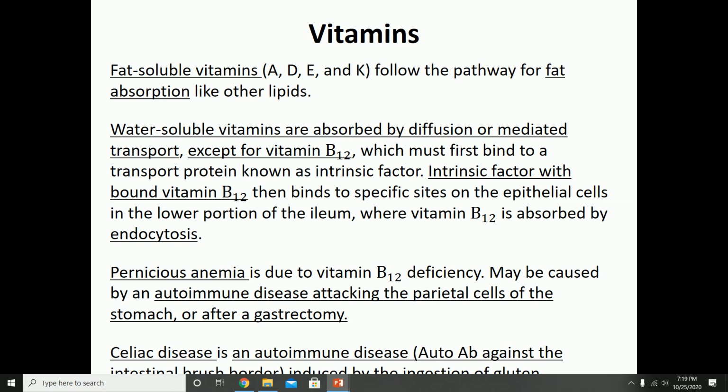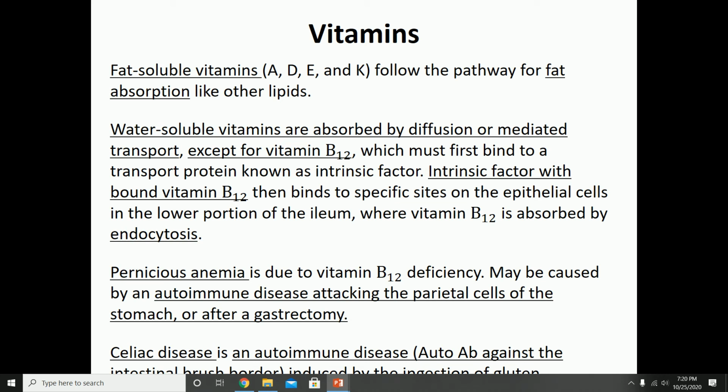B12 will then be attached to this intrinsic factor and absorbed through endocytosis at the terminal ileum, which is the very end portion of the small intestine. So if somebody has an autoimmune disease known as pernicious anemia, where the body makes antibodies against the parietal cells, that means they've lost the ability to make intrinsic factor. So now they cannot absorb vitamin B12, and that can lead to that pernicious anemia that we talked about.